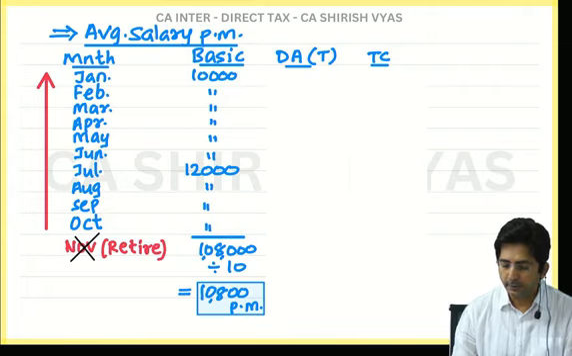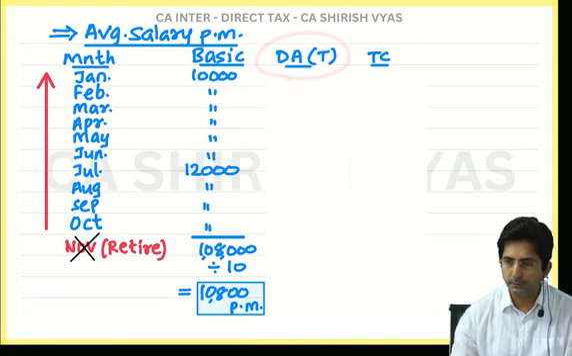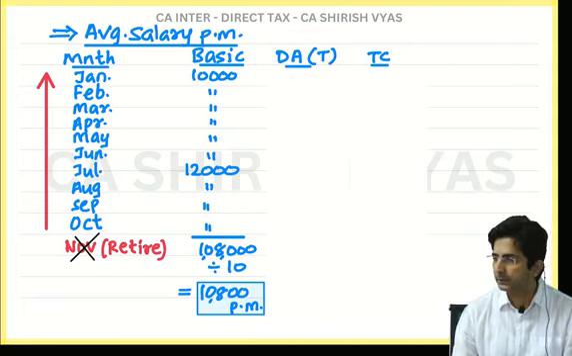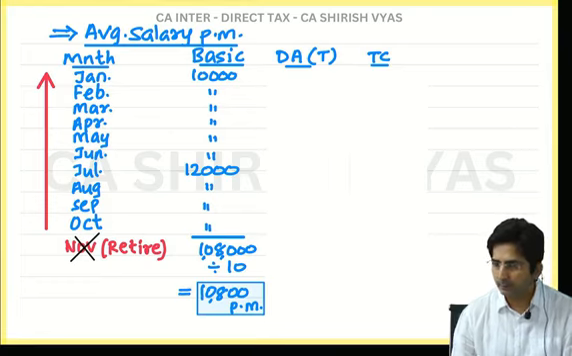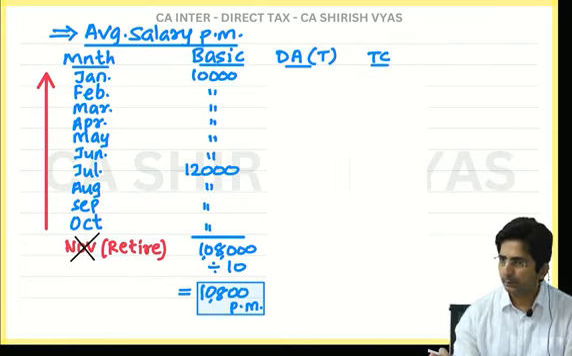Okay, then what about DA? DA will be taken only if it is in terms. In the question nothing is given, so we assume it is in terms, in the formula. And what about turnover commission? Not in the sum only. So not in the sum, not in the formula.